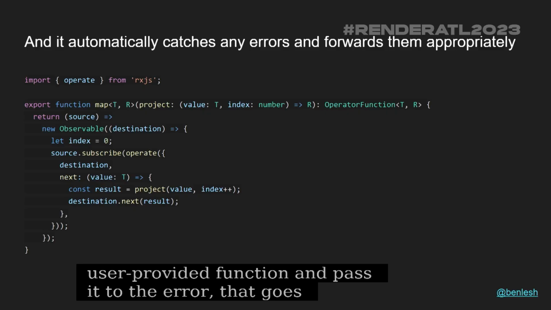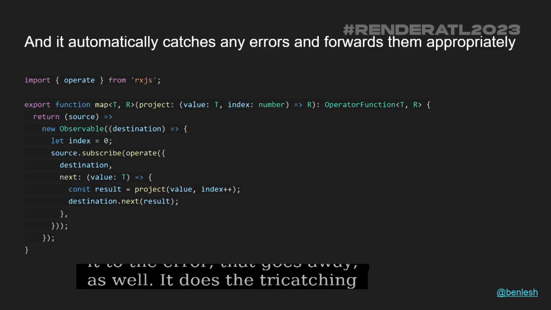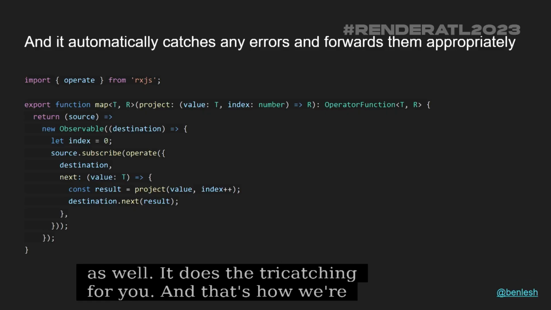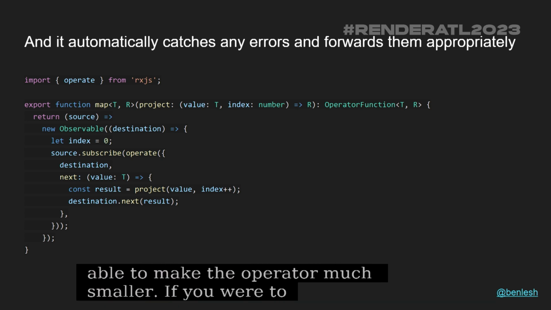What that means is you no longer have to, and just to go back, that error and complete you see at the bottom, where it's just a pass through to that destination, you don't have to do that anymore. That's gone, because it does that for you automatically. The other thing you don't have to do is you see that try catch, where you have to catch any errors that happen in your user provided function and pass it to the error. That goes away as well, because it does the try catching for you. And that's how we're able to make the operator so much smaller.